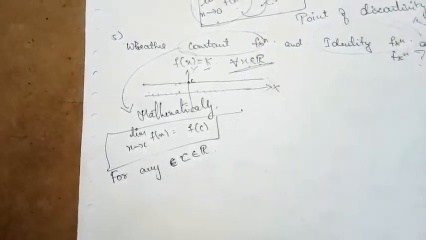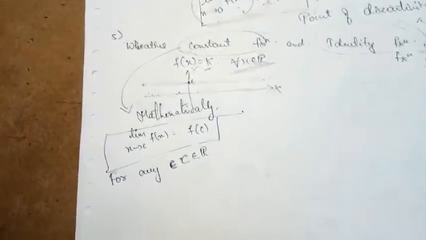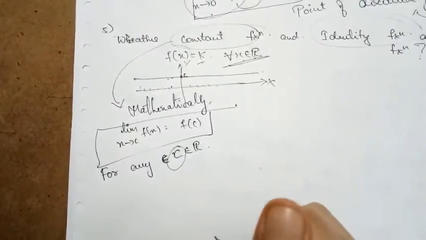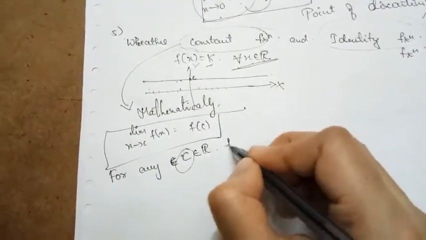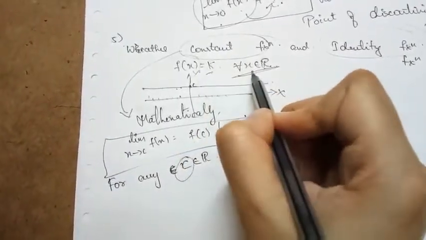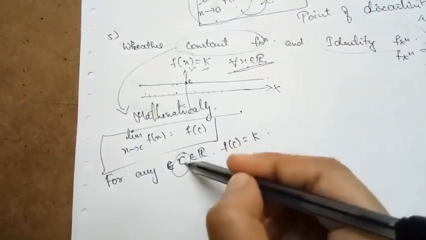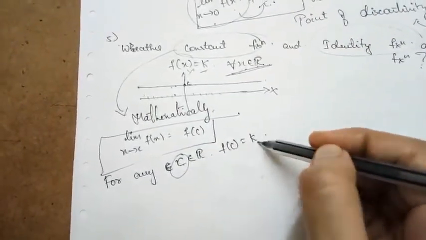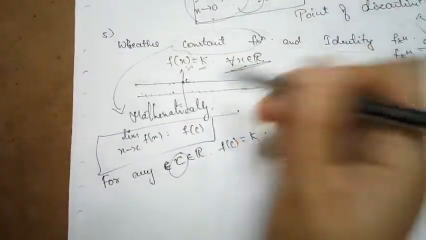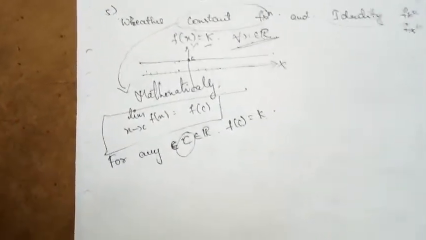Since the function is defined for all x, I can say that f of c is equal to k. That is all the constant function is saying, right? If I take any value, the value of that function is k itself. So f of c is equal to k.